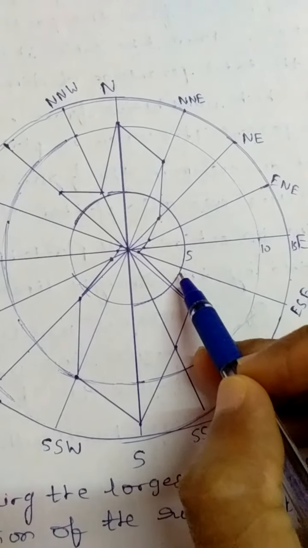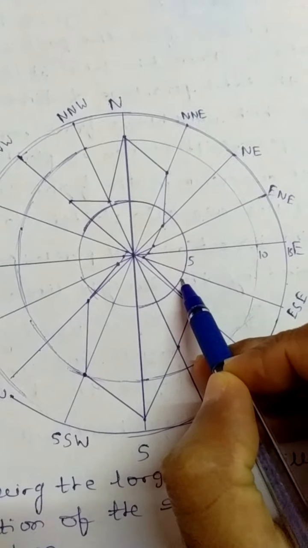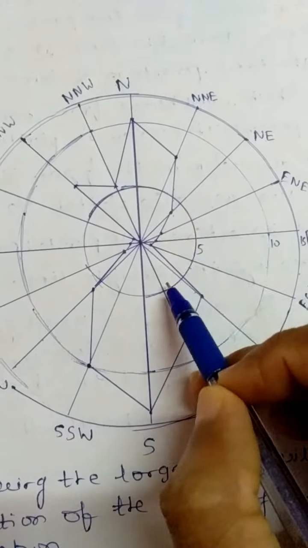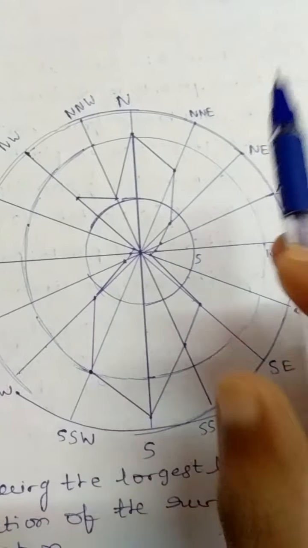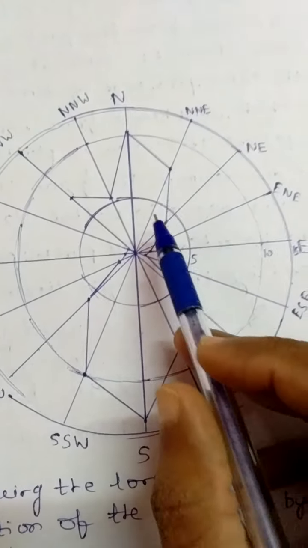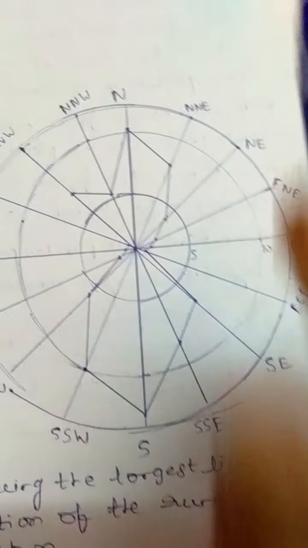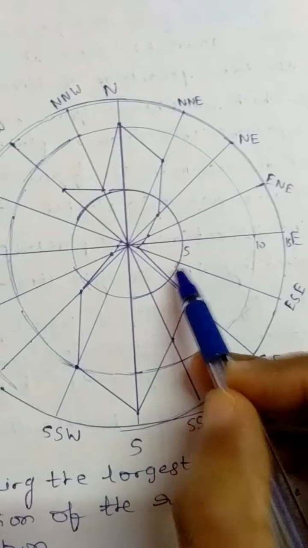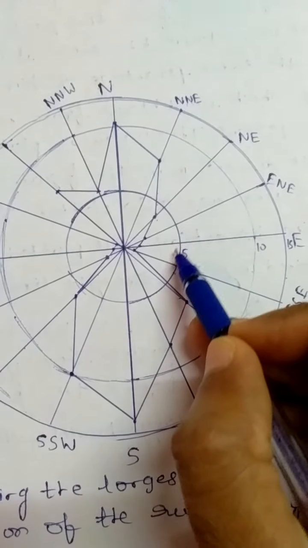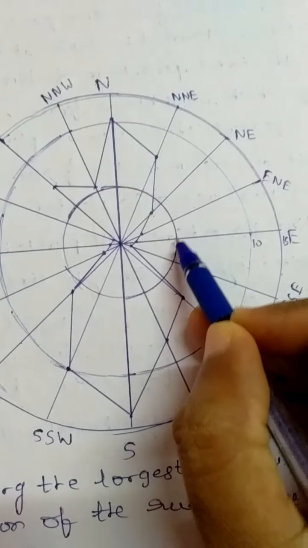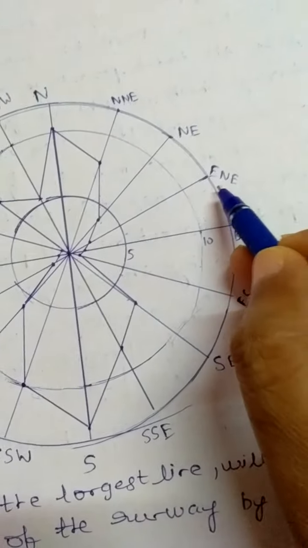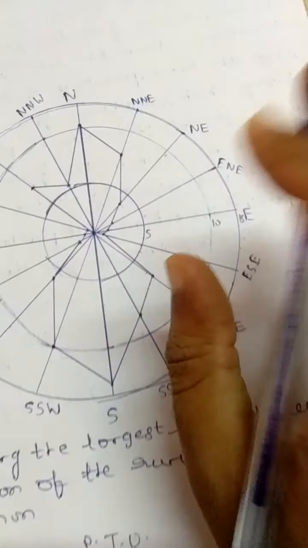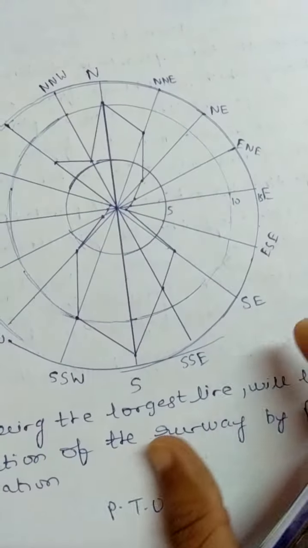These circles represent the duration of the wind blowing, the time duration, or the percentage of time in a year that the wind will blow from a particular direction. So here you can see this is 5% time in a year, this is 10% time in a year, and this is 15% time in a year that the wind will be blowing from that particular direction.